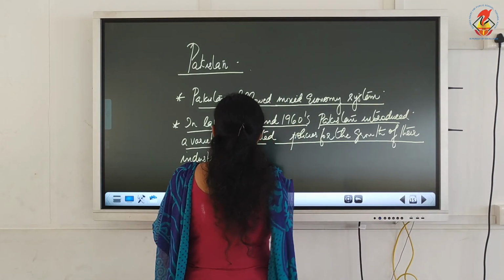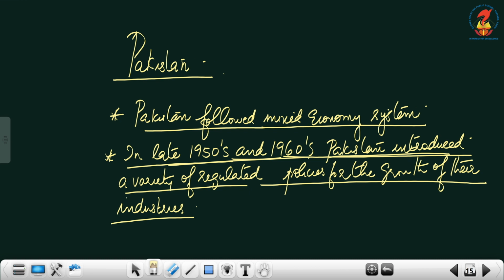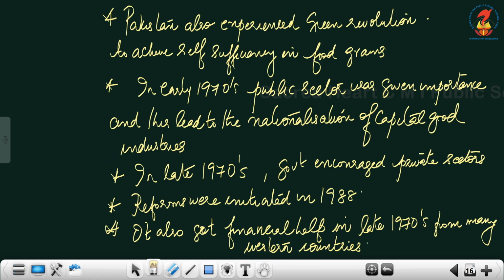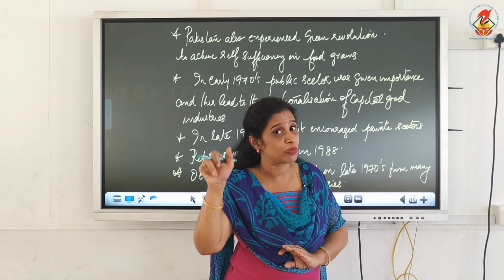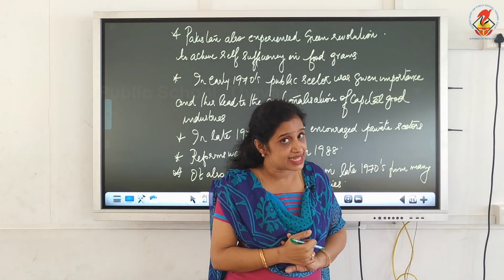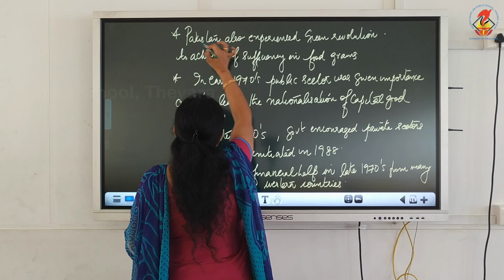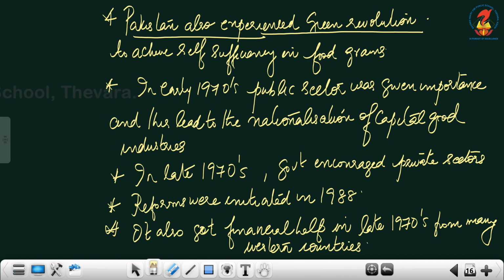Now, in the late 1950s and 1960s, Pakistan introduced a variety of regulated policies for the growth of industries. With regard to industries, you can just recollect what all points you have learned about Indian measures, what India had adopted. We have learned it in a very detailed manner. Now, Pakistan also experienced the green revolution like India, an increase in the production of food grains, to achieve self-sufficiency in food grains.